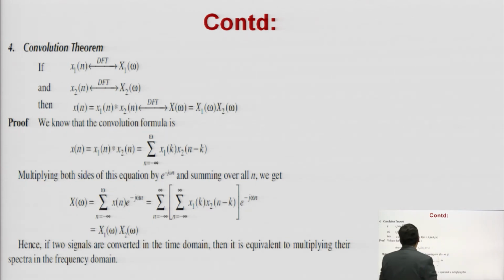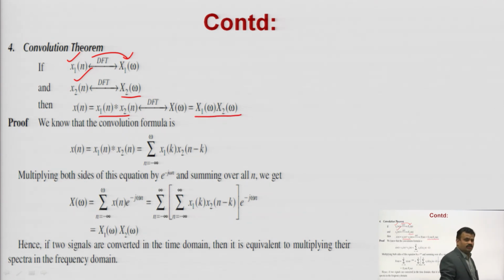Now, again the convolution theorem. This is a very common theorem. If you have two signals, small x1(n) and small x2(n), where x1(n) has DFT capital X1(omega) and x2(n) has N-point DFT X2(omega). As per the convolution theorem, x1(n) convolution x2(n) will be X1(omega) into X2(omega). We have always been studying this in Fourier transform and Laplace transform: if you take the convolution between two signals, then its transform will be a simple multiplication of those signals' transforms.